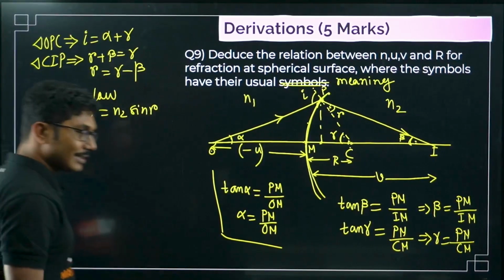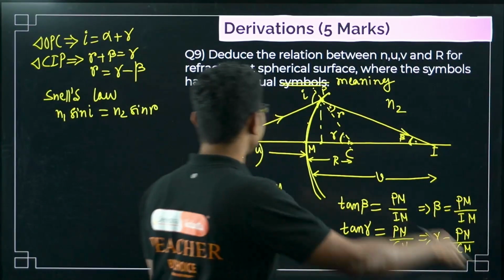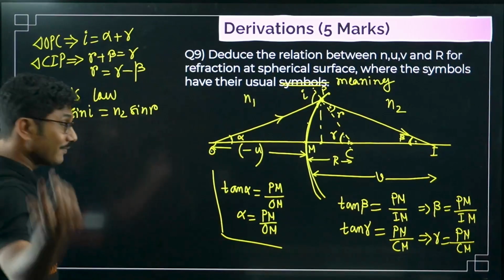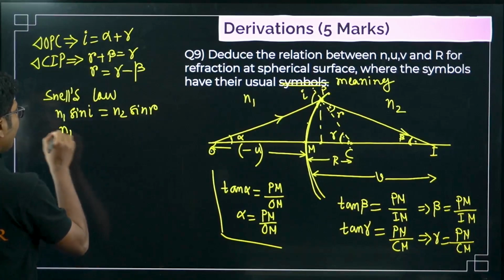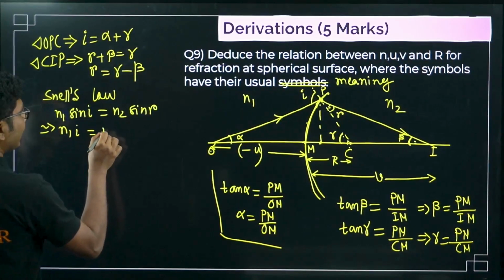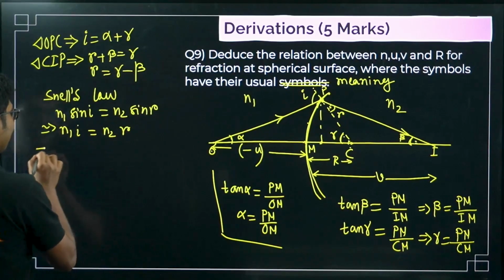Now again we will do the same approximation because it is very close to the center. Sin I is a very small angle, so if I is small, definitely R will also be small. So approximately we can say that N1 I equals to N2 R, right?